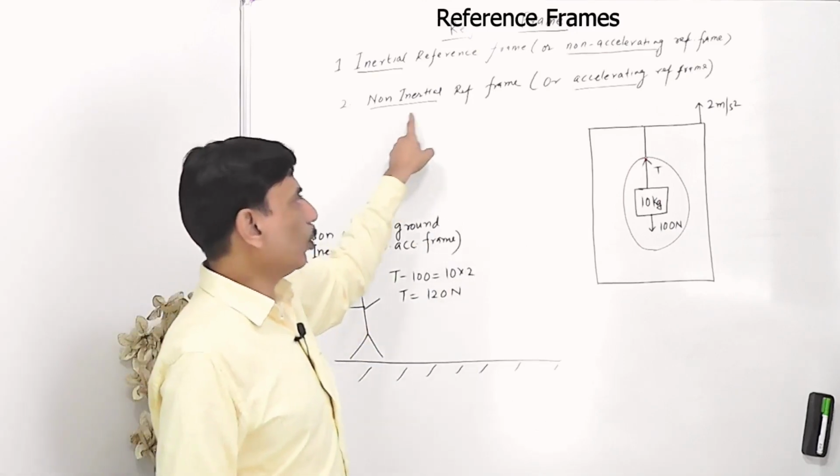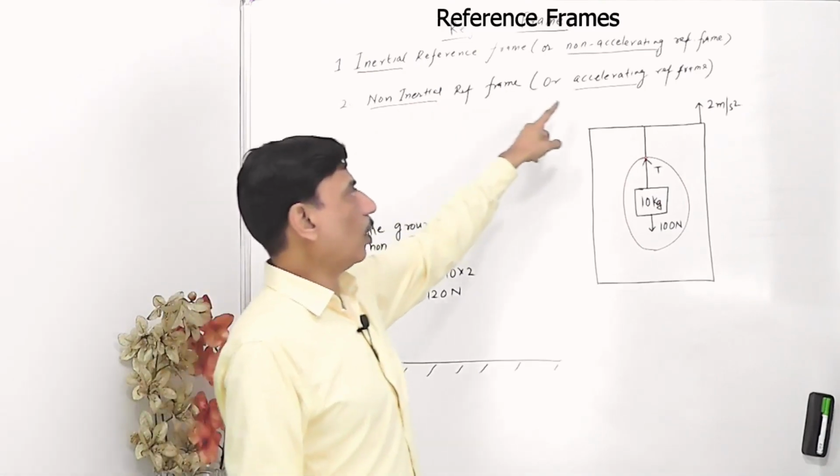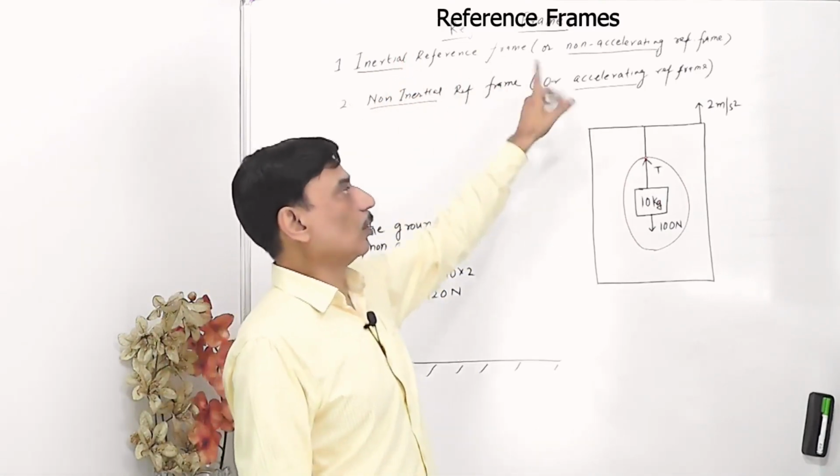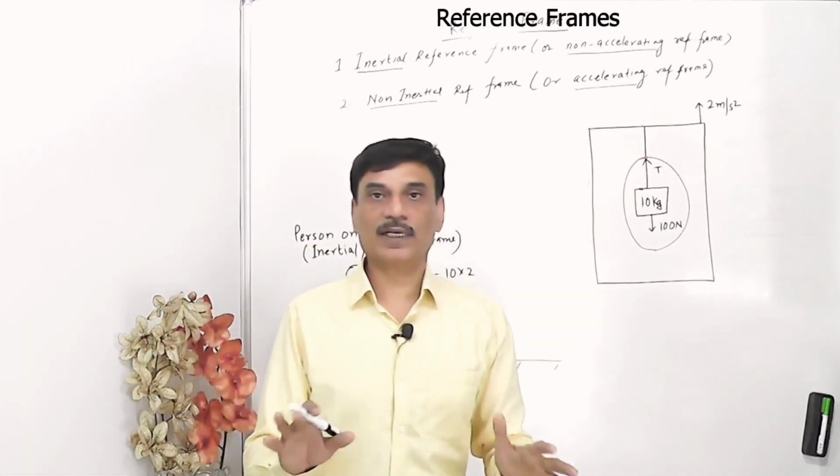Out of the two, the word non is associated only with one. Either you say non-inertial or accelerating, or inertial or non-accelerating. There is nothing like a non-inertial, non-accelerating reference frame, that is not possible.